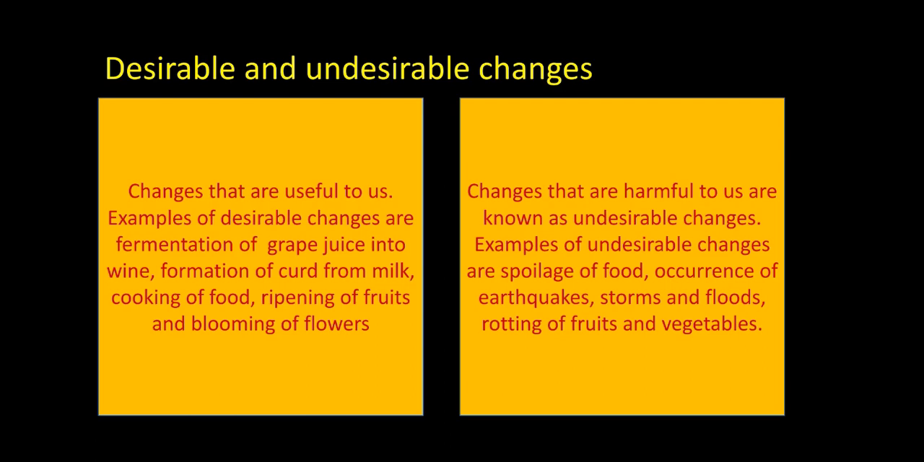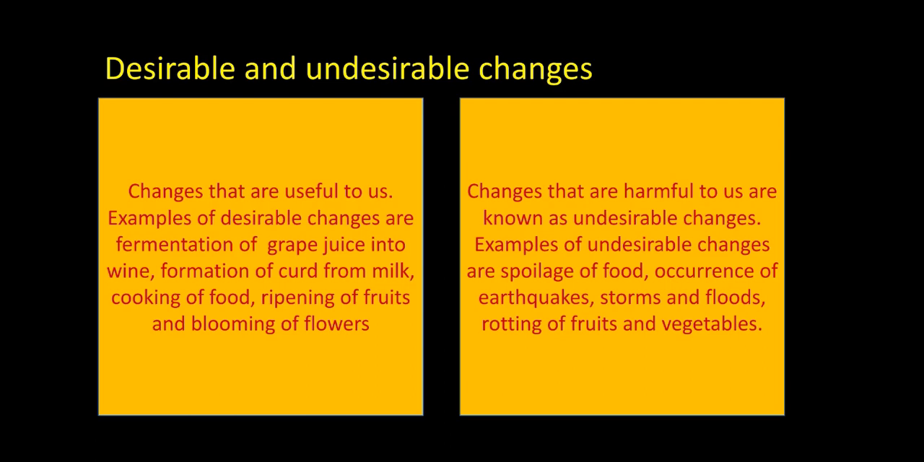Examples of desirable changes are fermentation of grape juice into wine, formation of curd from milk, cooking of food, ripening of fruits, and blooming of flowers. These all kinds of changes are useful for us and are called desirable changes.